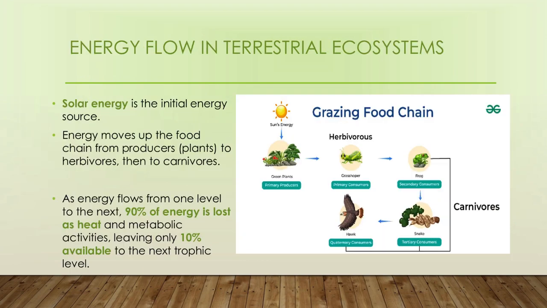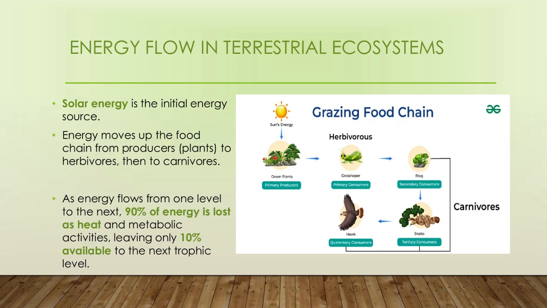This slide shows the grazing food chain and how it happens in the ecosystem. First is the sun, then green plants are eaten by a grasshopper, the grasshopper is eaten by a frog, the frog is eaten by a snake, and at last the snake is eaten by a hawk. The hawk is then decomposed by decomposers such as earthworms, fungi, and bacteria.